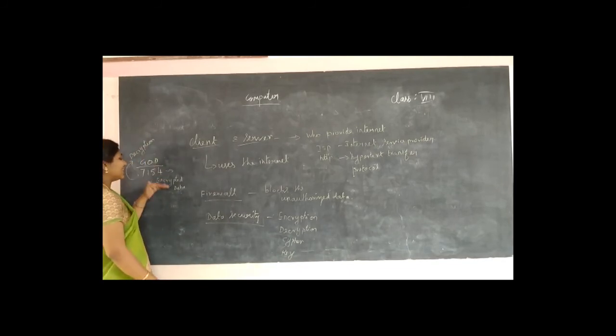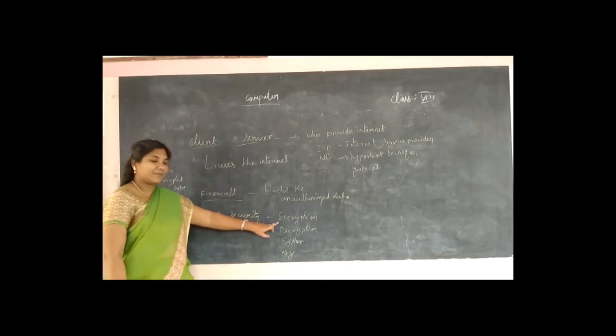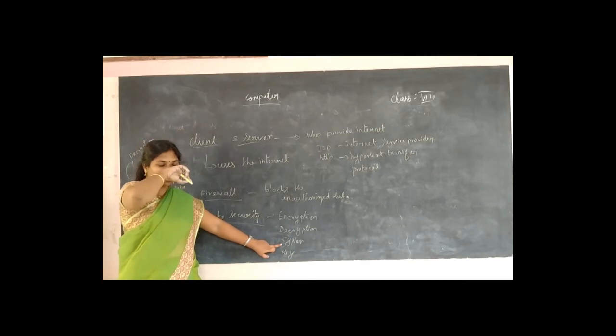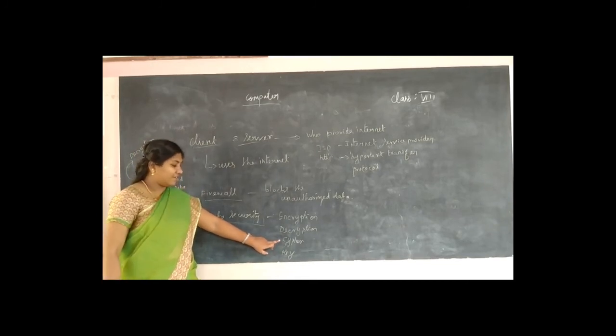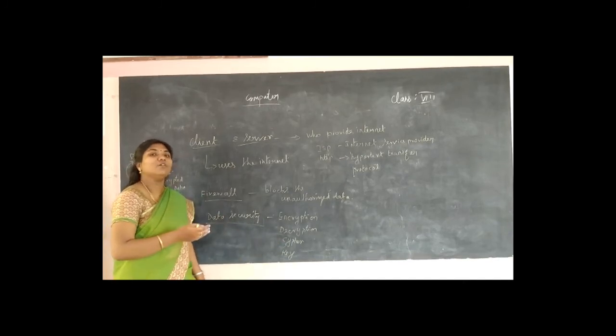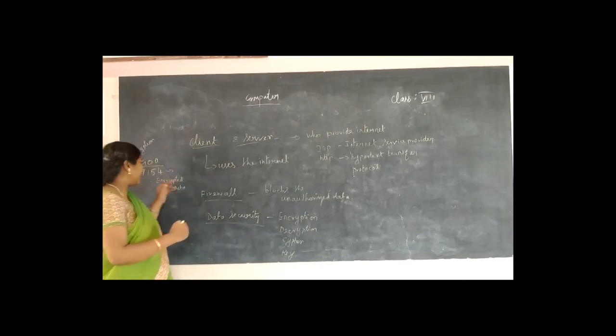Okay, so this one is the encrypted data and that one is the decrypted form. So this is the encryption and decryption. So what do you mean by cipher? Cipher is the one which is used to form the authorized data. It is an algorithm to form it.